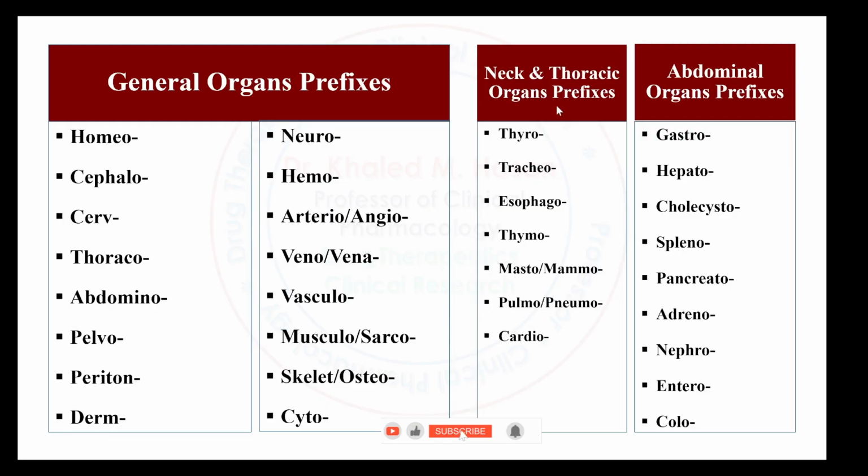Regarding the neck and thoracic organ, we have thyro, tracheo, esophago, thymo, masto, and so on. The abdominal organ prefixes are gastro, hepato, cholecysto, spleno, pancreato, and so on.